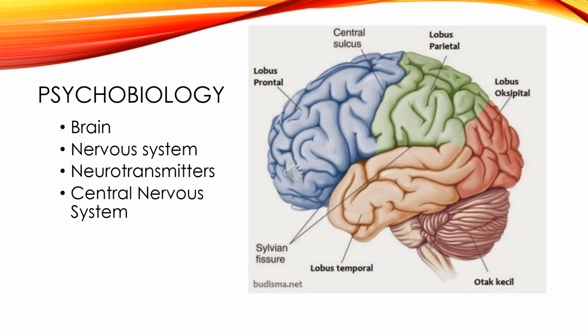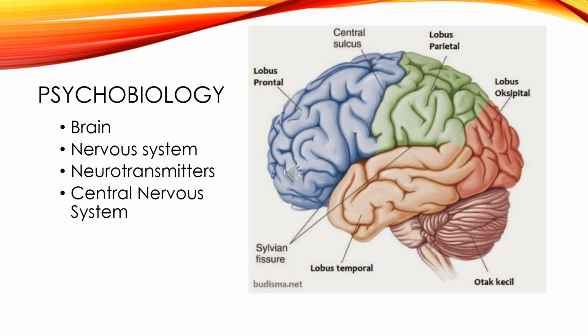The second is the parietal lobe. The location is the upper middle part of the brain. The function is for processing sensory information such as touch, temperature, and pain. It is also for spatial orientation and body awareness, and also understanding language and maps.